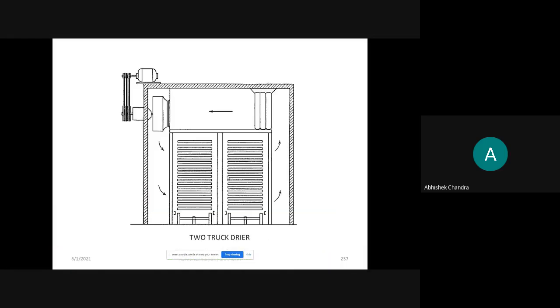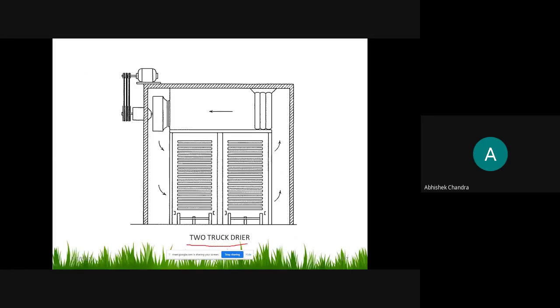The another type of tray dryer is a two truck dryer. Two truck dryer means two bundles of trays. One truck ये है, and another truck this one. Operation is similar, कि here air is coming, है ना, जैसे कि this is the fan and blower, this contains the heating element, and then this air goes over this truck of trays and passes through the second tray.